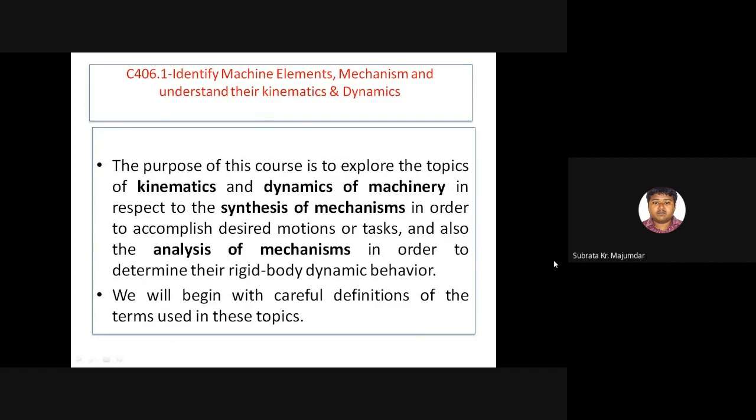Whenever a machine is run, different types of behavior can be involved. Sometimes the behavior is under rotational motion, sometimes under translatory motion, sometimes under the transforming of power. So if we observe a machine, several types of mechanism can be introduced. The mechanism